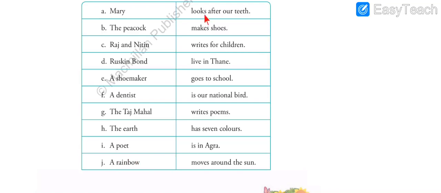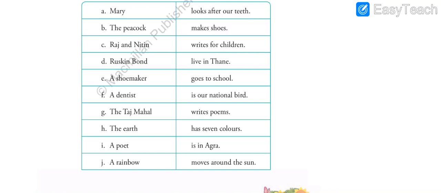Predicates, let us read: looks after our teeth, makes shoes, writes for children, live in Thane, goes to school, is our national bird, writes poems, has 7 colors, is in Agra, moves around the sun. Okay, so we have already read subjects and predicates. Now we just have to match them. So let us match subjects with the predicates.